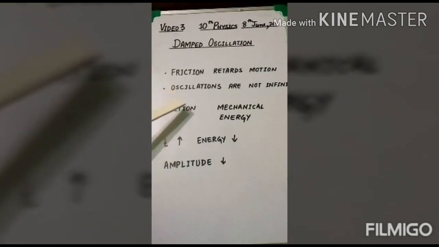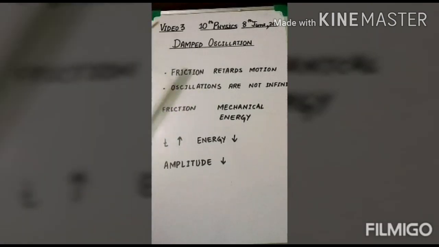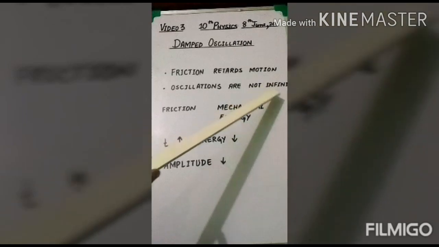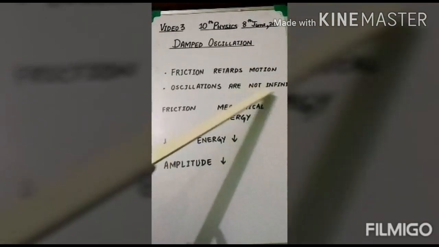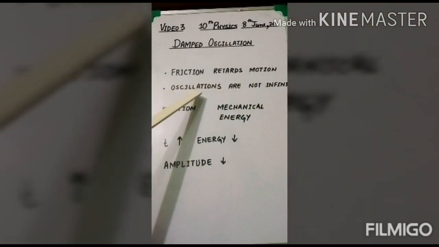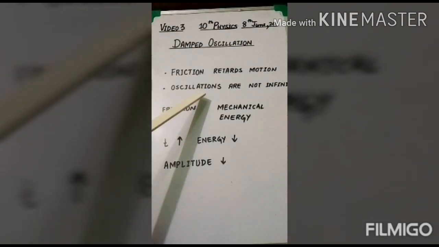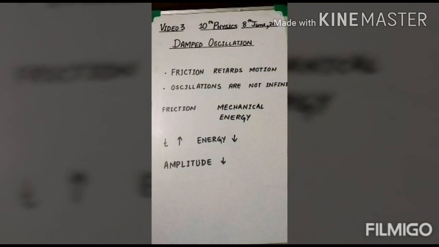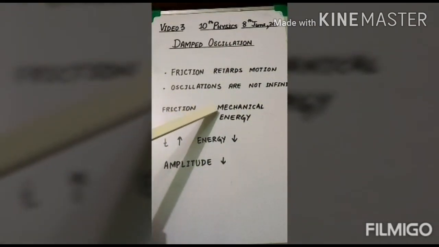Now the next thing, the same is true for oscillations. Whenever friction is there, oscillations will not continue forever. Not infinite means that at some point the oscillation will stop. They will not continue forever. What does the friction actually do? The friction affects the mechanical energy.